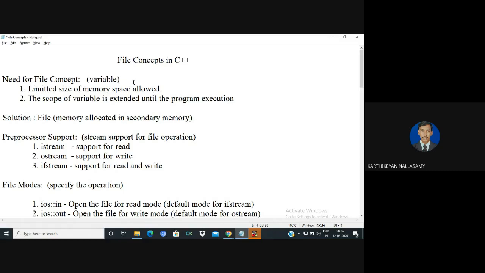But in some situations, you need to store the value in permanent memory, that is, secondary memory. If you want to store the value in secondary memory, the concept of a variable is not possible. So in this situation, we need to look for permanent memory and find a solution to store the value there. It is possible to use the concept of files. Before going to the file concept, I want to explain why we need to keep some amount of data for the future, in permanent memory. Let us take an example: I think everyone has an email account.